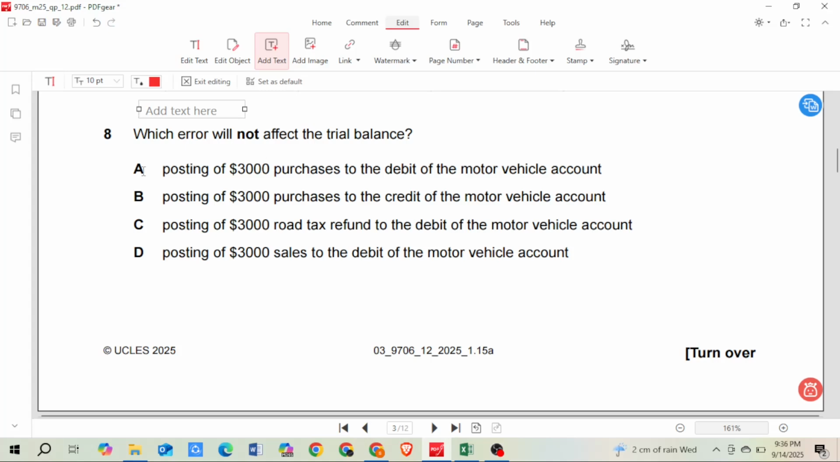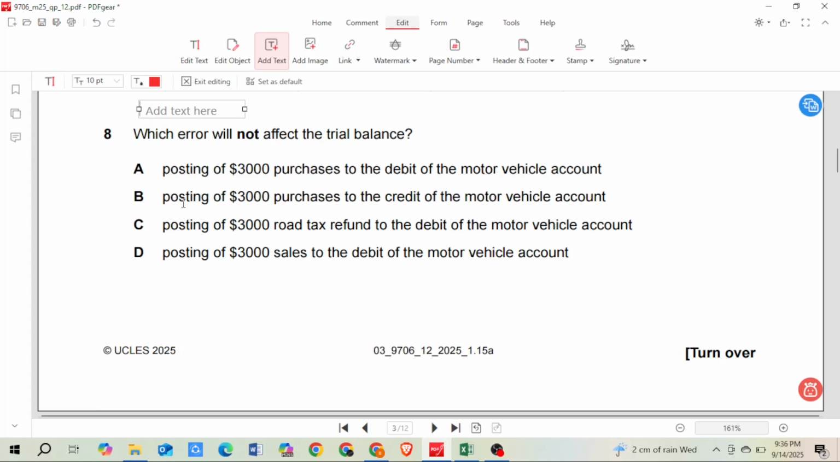Let's see. A, posting of 3,000 purchases to a debit of the motor vehicle account. So we purchased for 3,000, it should go in the purchase account, but we wrote it in the motor vehicle account on the debit side. Purchase is a debit balance, motor vehicle account is also a debit balance, so this would not affect the trial balance. This error is called error of principle.